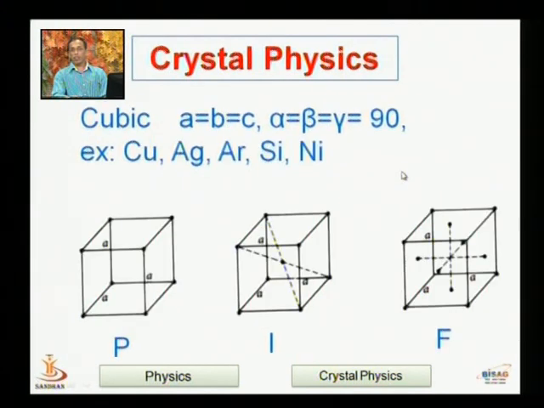Because of this arrangement of faces and edges, cubic crystals have the maximum type of symmetry.